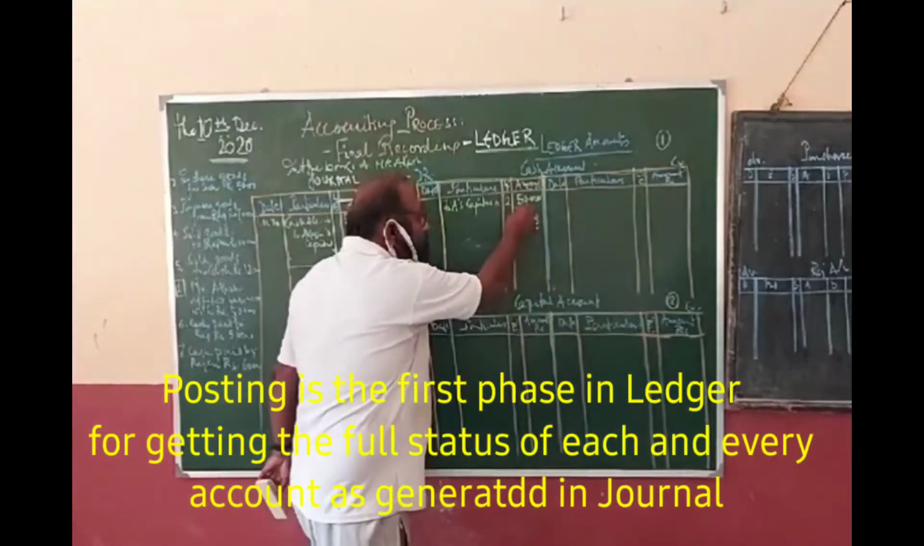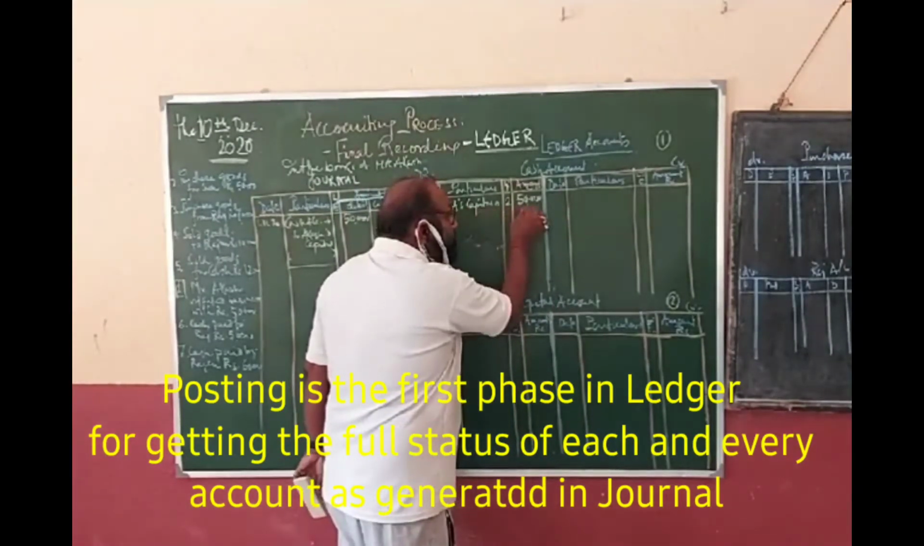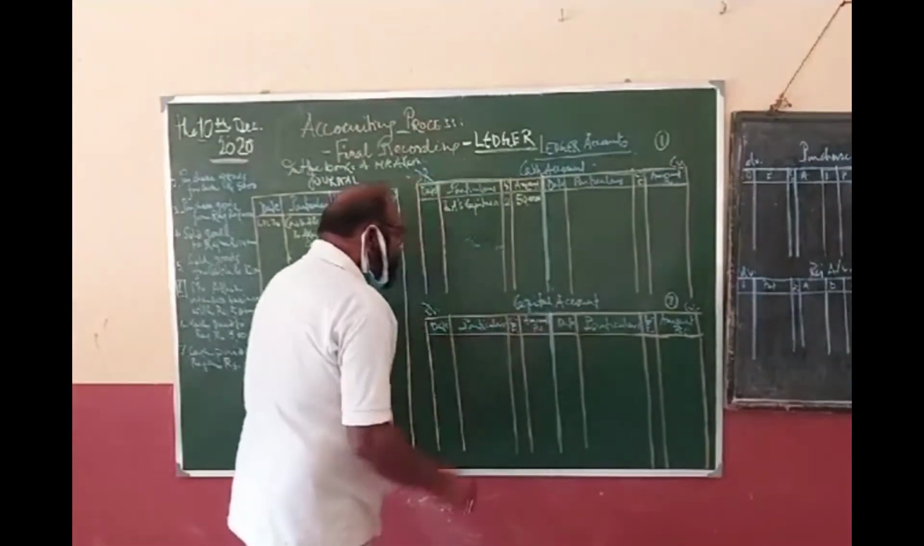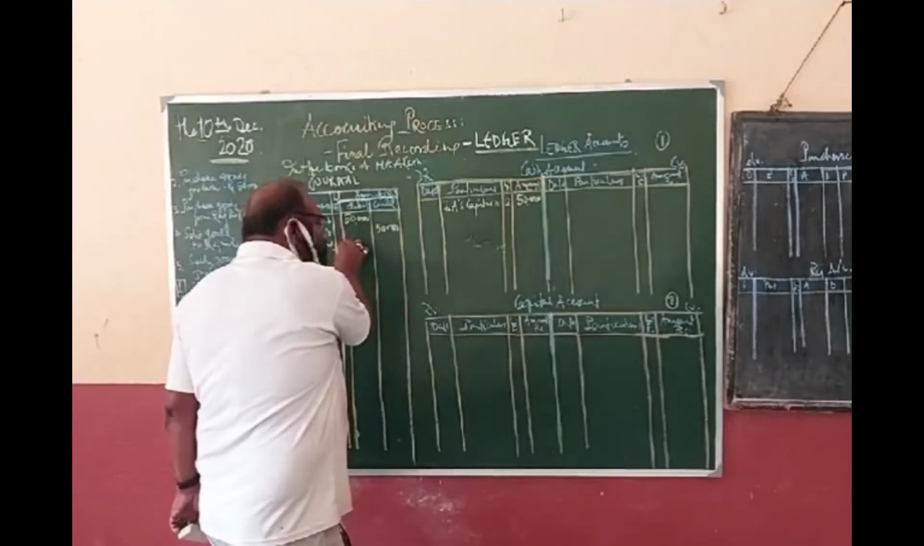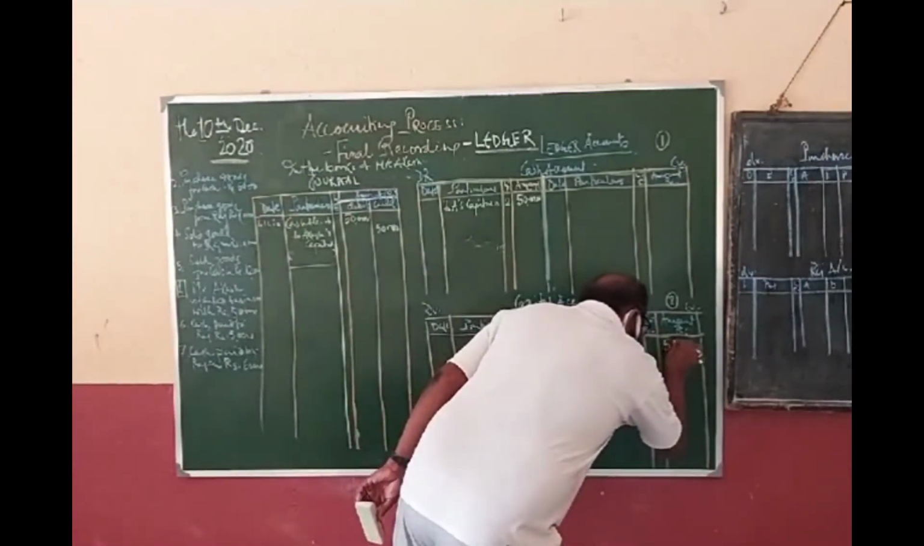For what has the cash come? The cash has come for capital. Okay, the cash has come as capital. So it is to capital. Now come to this capital. In which side will I record the capital? Capital is credited. So the amount should be recorded in the credit side.